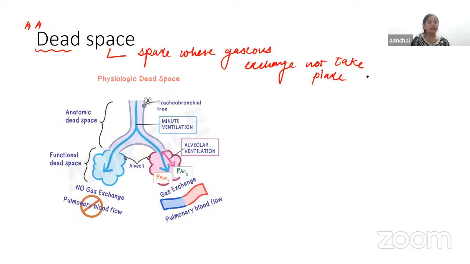It is classified into two types: the anatomical and the physiological dead space.